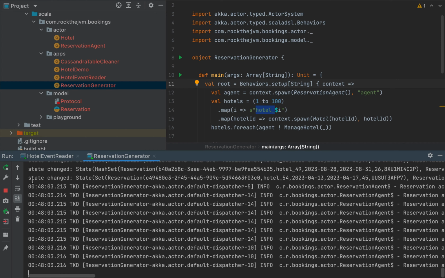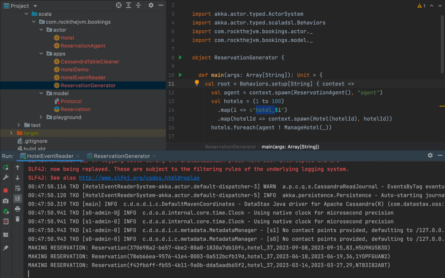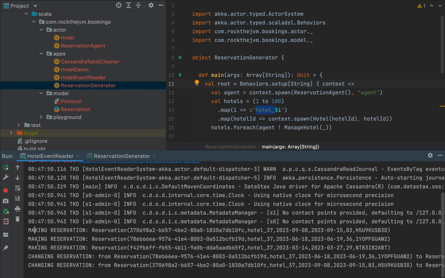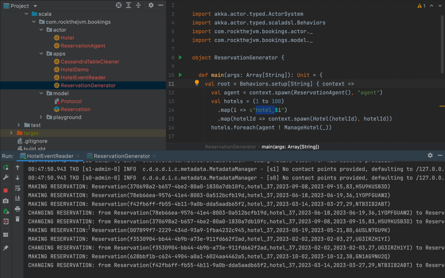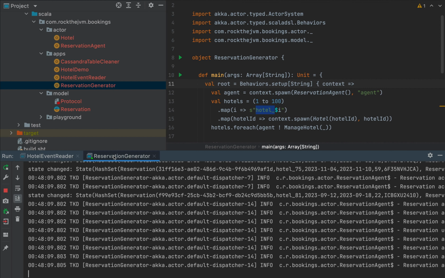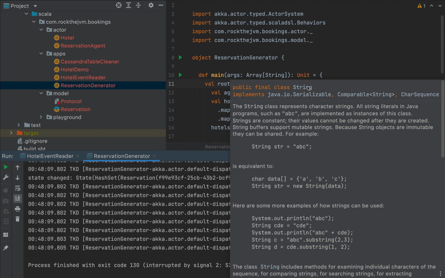All right, so notice that we have a bunch of messages being generated in spurts, and we have some making reservation, changing reservation, and so on and so forth as they come for hotel number 37. So this application can monitor all the events associated to a single hotel. Obviously, you can spin up multiple instances of this hotel event reader for multiple hotels if you'd like. All right, so at this point, our CQRS application is complete at scale.